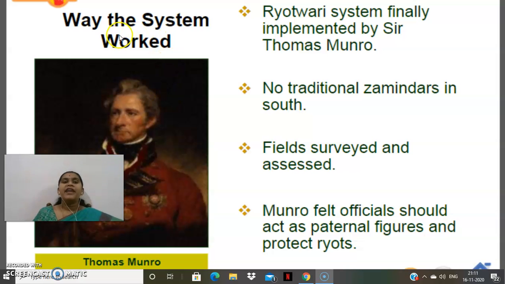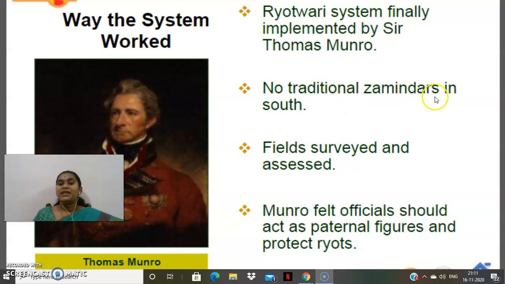So how did the system work? How did this Raitwari system work? See here. The Raitwari system was finally implemented by Sir Thomas Munro. So, introduced by whom? This idea was implemented by Sir Thomas Munro.